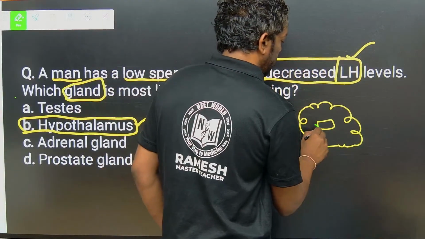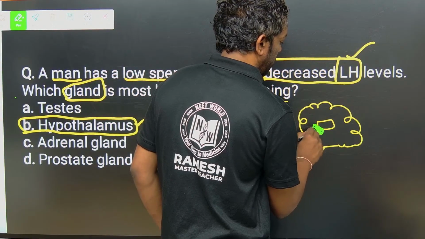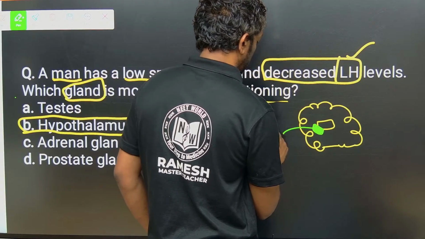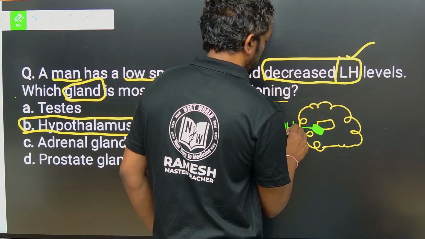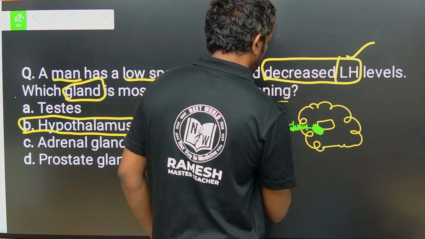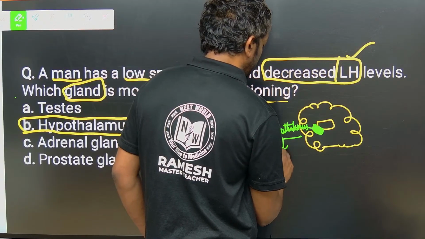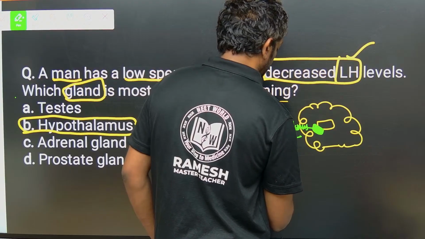The hypothalamus releases gonadotropin releasing hormone to the pituitary.